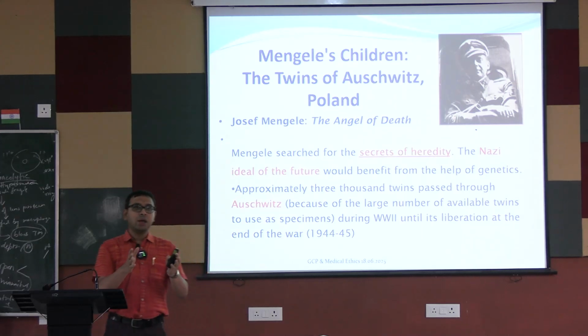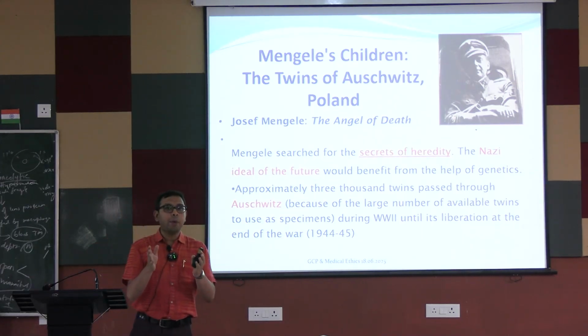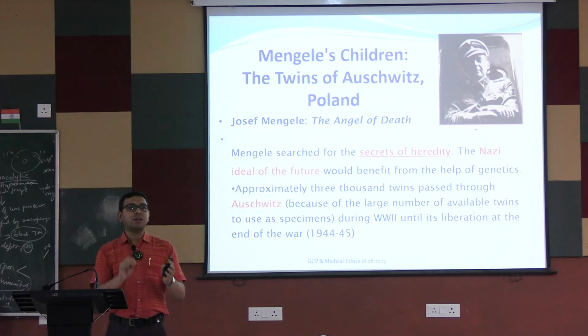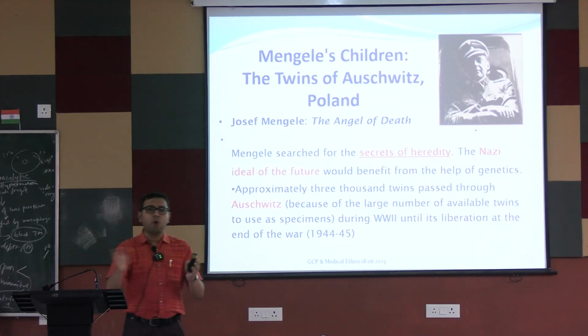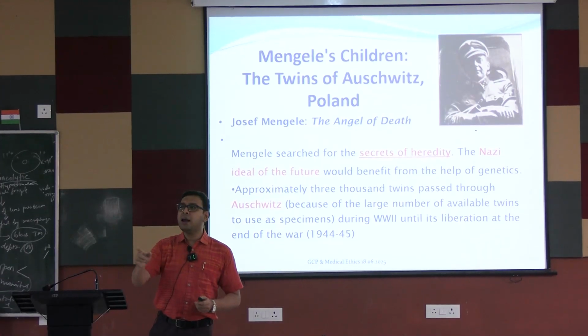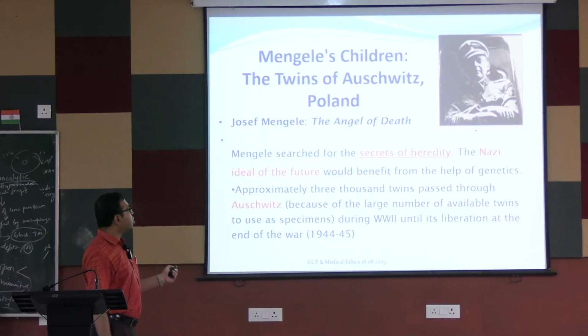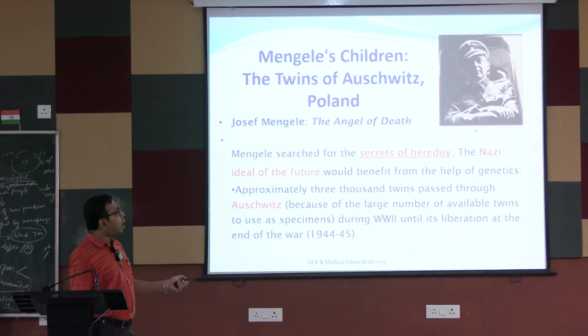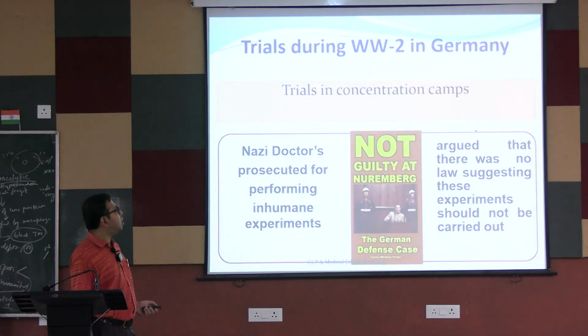Because both twins have a similar genetic makeup, he was giving different types of drugs to them to see whether there were any changes or not. This was mainly done at Auschwitz. There was a large number of available twins during World War II in 1944-45, and many of them died. Hence he is known as Joseph Mengele, angel of death.